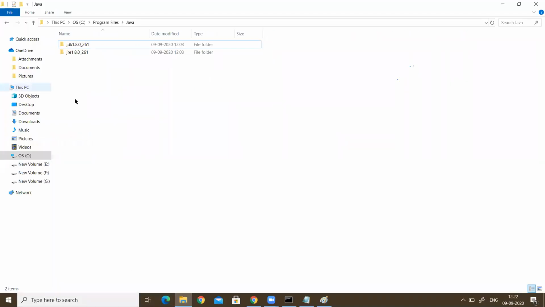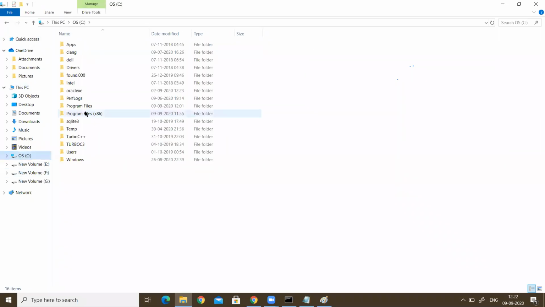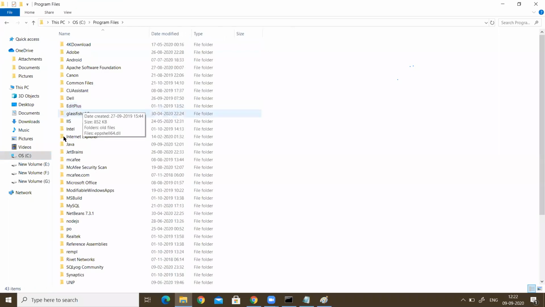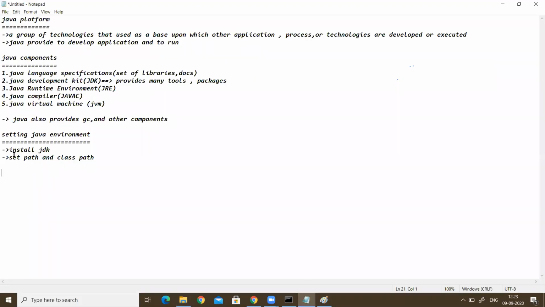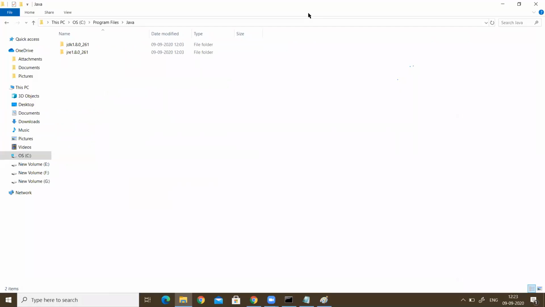After installing, we have to follow some steps. In your operating system, go to the C drive, then the Java folder. You are getting this JDK and JRE. After installing, you will get these: JDK 1.8 and JRE 1.8. JDK means the Java Development Kit, as we already saw, and JRE means the Java Runtime Environment. These two we get. After installing, we have to set the path and classpath. Here we will see how to set the path and classpath.